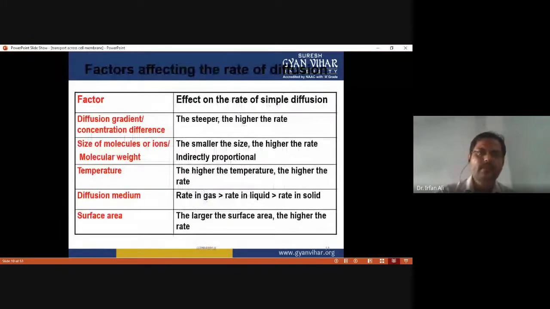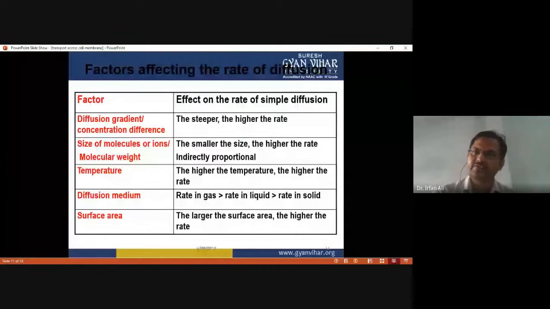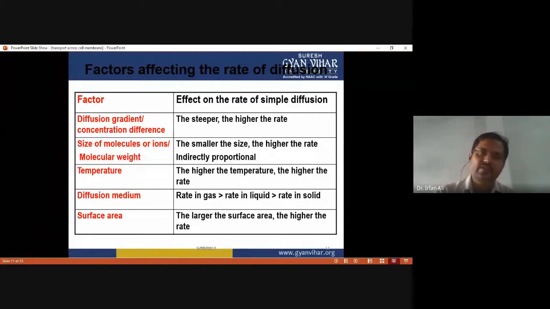There are certain factors that affect the diffusion rate. First, the diffusion gradient or concentration gradient: if the concentration gradient is high, it increases the rate of diffusion. The size of molecules or ions, or molecular weight, also affects the rate of diffusion.